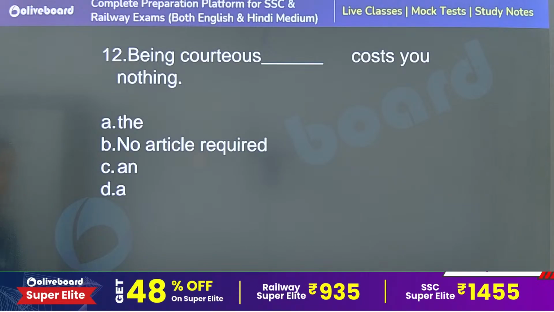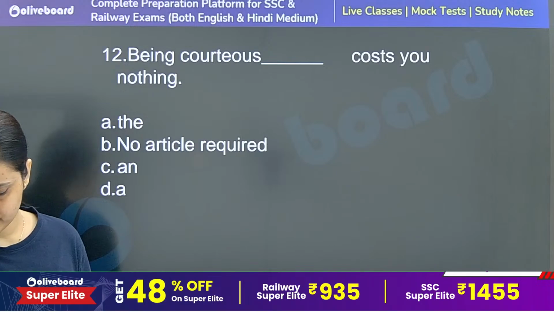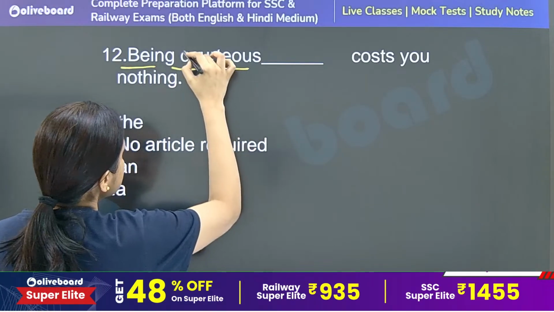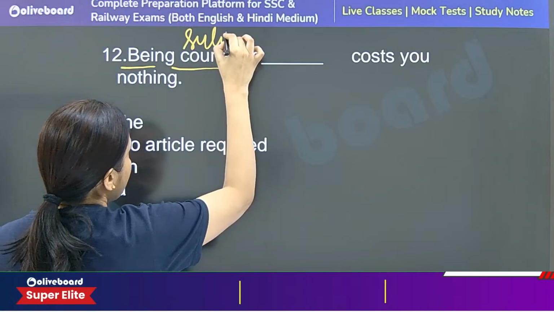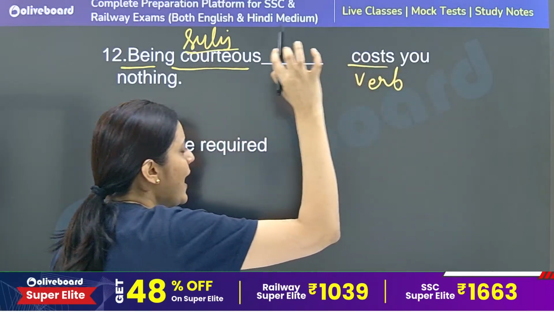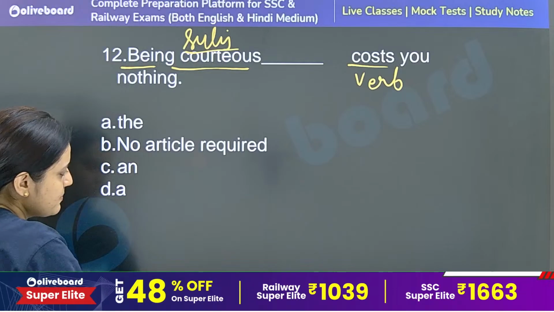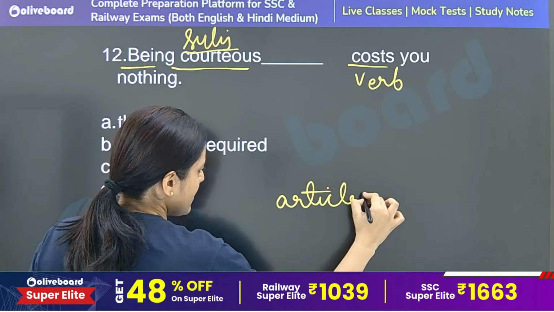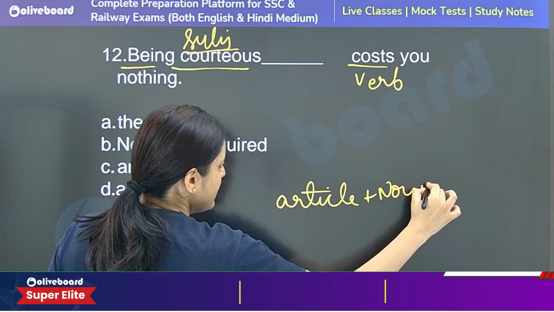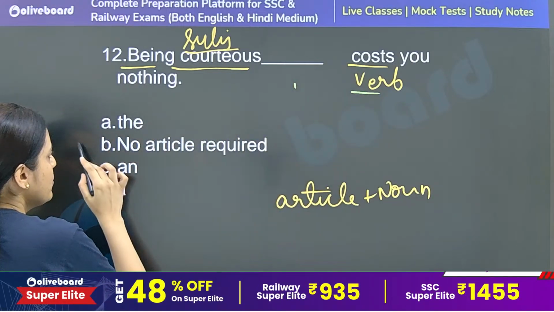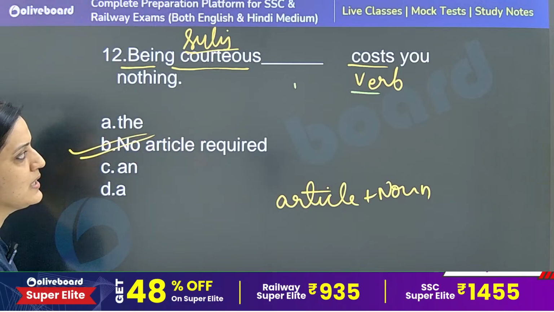Being courteous dash costs you nothing. No article, because being courteous is my subject, right? And after the subject definitely the verb will come. This is the verb, and as per my basic concepts, I know an article is always used with nouns. I can never use any article with a verb. So I don't need any article here.